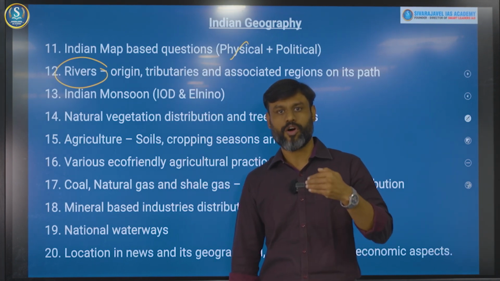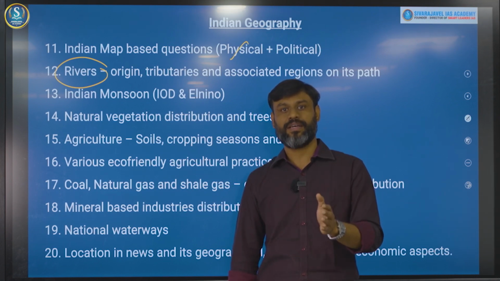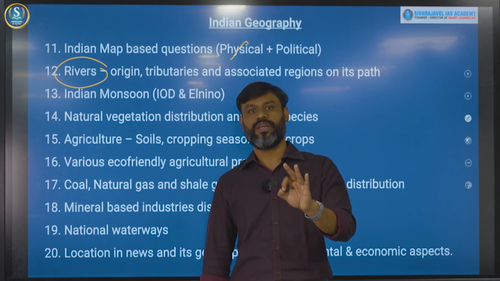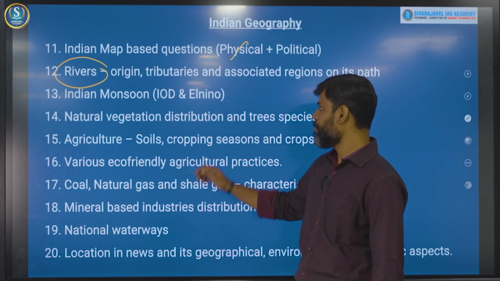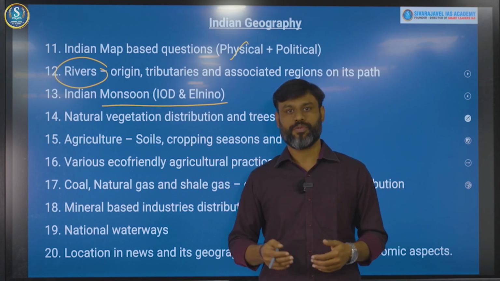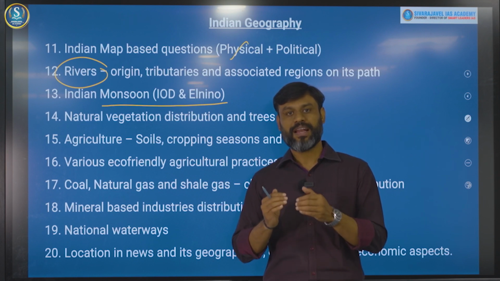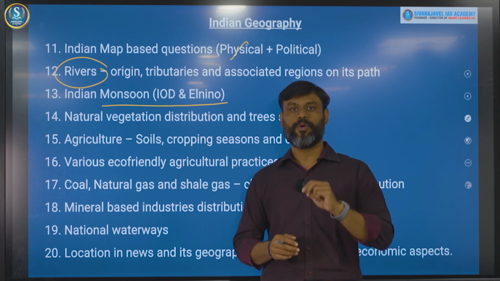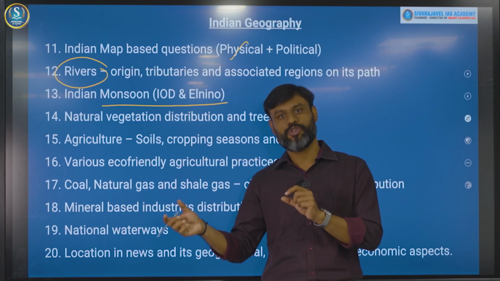So rivers and their combination and association with other areas are asked frequently in the UPSC examinations. You can expect at least 3 or more questions on the basis of rivers alone, right? Then you need to understand the basics behind the characteristics of the Indian monsoon, right? Then after that, the global factors which are responsible for the rainfall pattern distribution within the Indian monsoon need to be understood. Two important factors which affect the Indian monsoon take place in both the Indian Ocean as well as the Pacific Ocean.